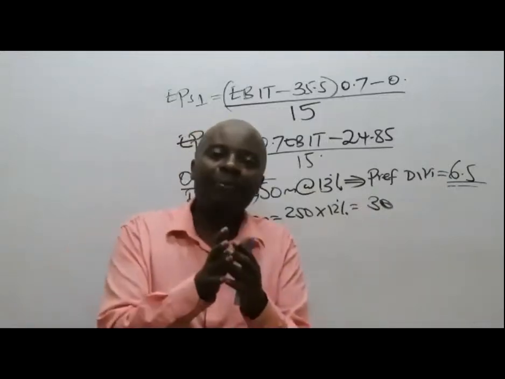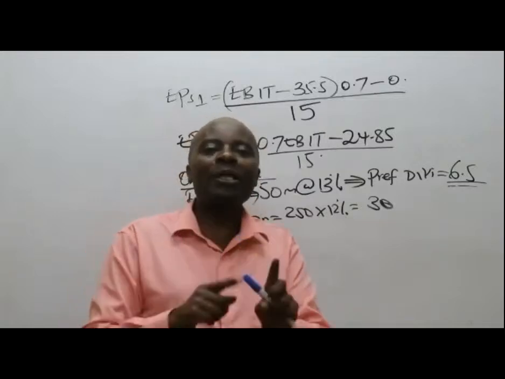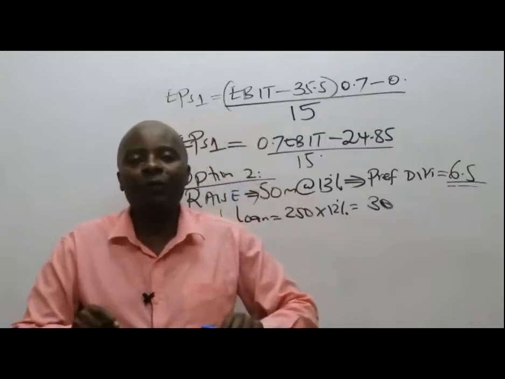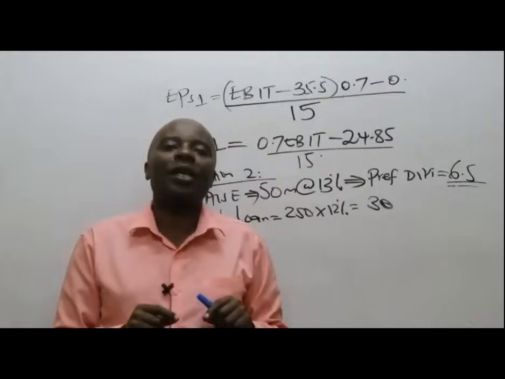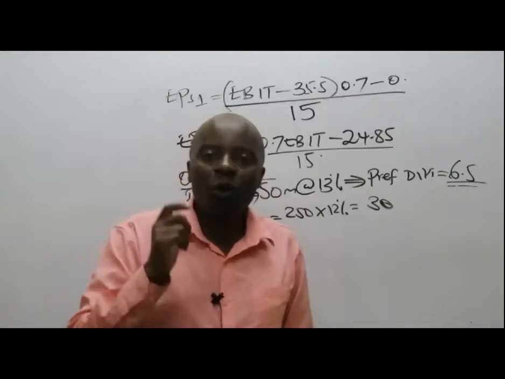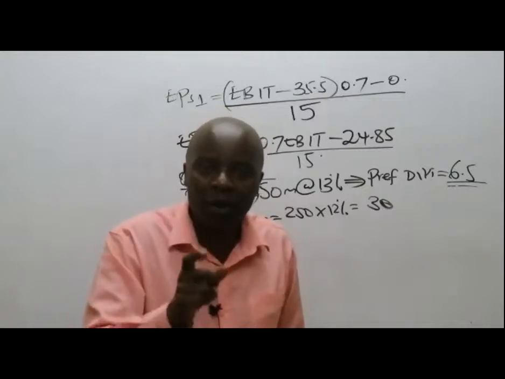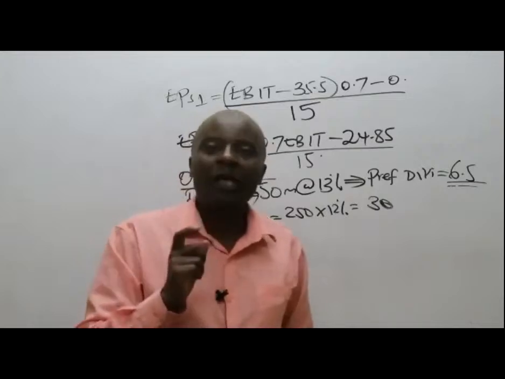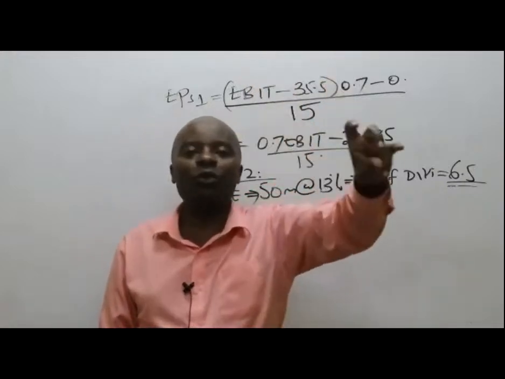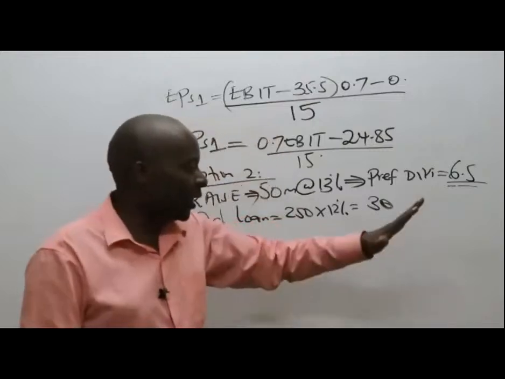If you mix it up with your interest, it means that you will be allowing it for purposes of tax, which will be very wrong. Remember, preference dividends are never allowed for tax purposes. We only pay interest on debt. And if we go as per option number 2 and raise this 50 million using preference share capital, then the only interest we shall continue paying is our old interest on the debt of 250 million at 12%. So interest is only 30.